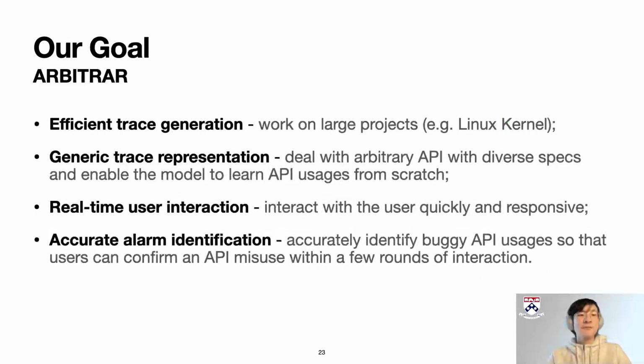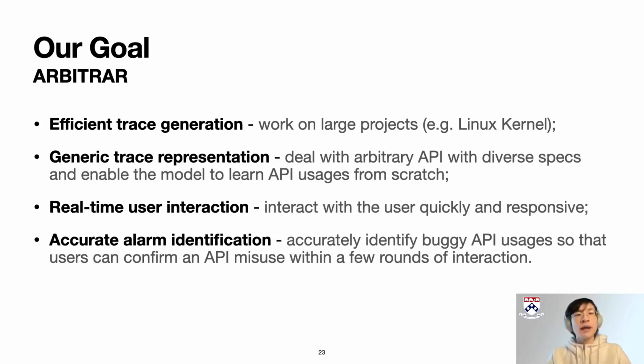With this design, we have the following 4 goals. The first one is efficient trace generation. Our ARBITRAR should work on large projects such as the Linux kernel. Secondly, it should have generic trace representation. This is to deal with arbitrary APIs with diverse specs, and this representation should enable the machine learning model to learn API usages from scratch.